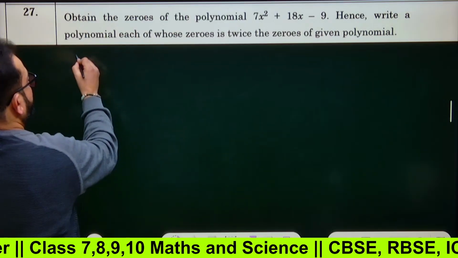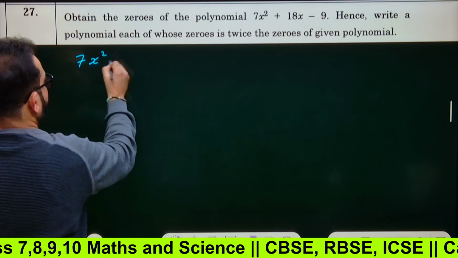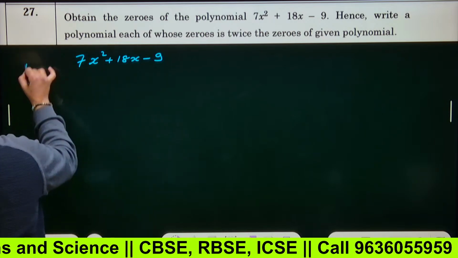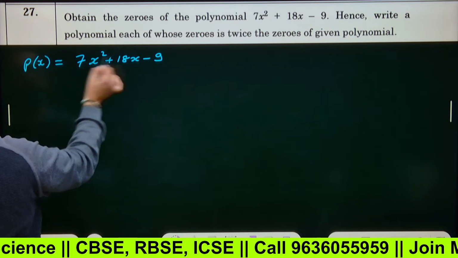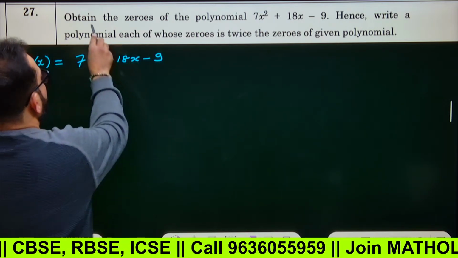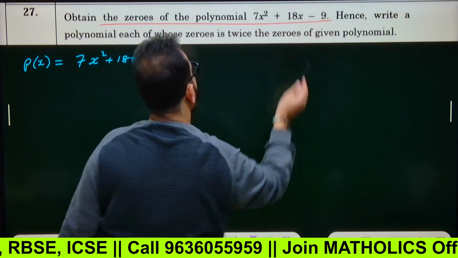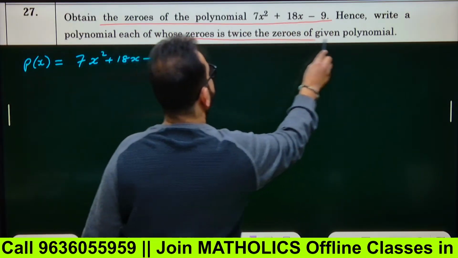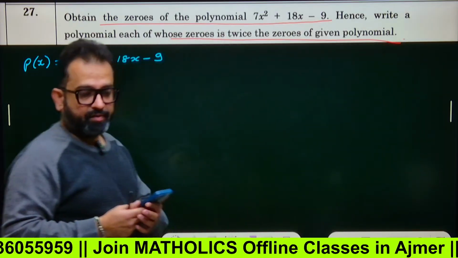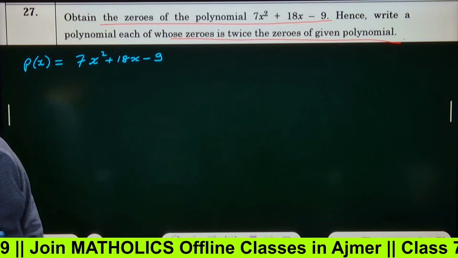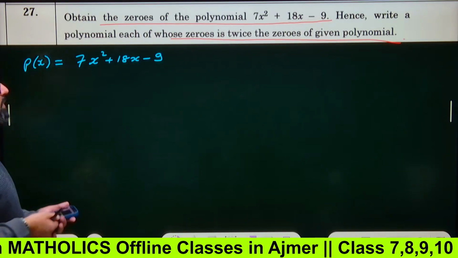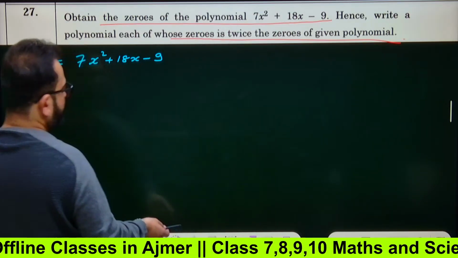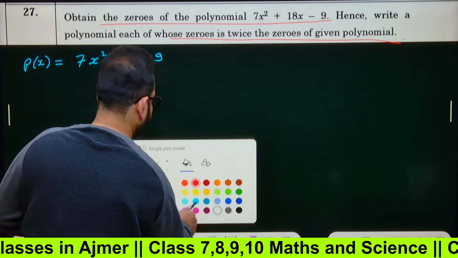Okay, 7x square plus 18x minus 9. This is polynomial p(x). Okay, you have to find zeros of the polynomial. Hence write a polynomial each of whose zeros is twice the zeros of the given polynomial. Right, now you have to write a new polynomial whose zeros are just double of this. So see how to write. First you have to solve this one.